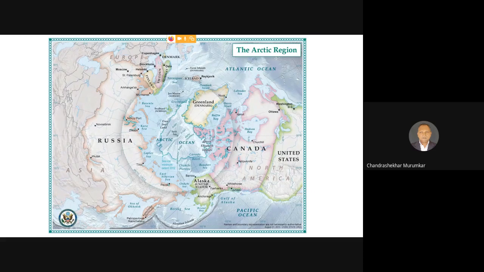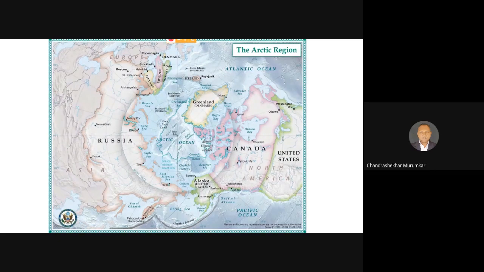So from Africa, he migrated to Europe, and from Europe, from the Greenland level, he entered into the United States.